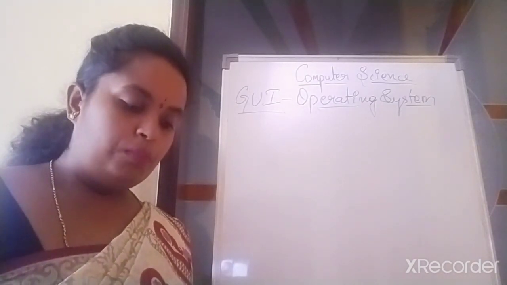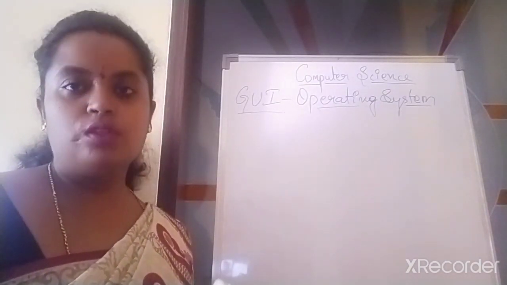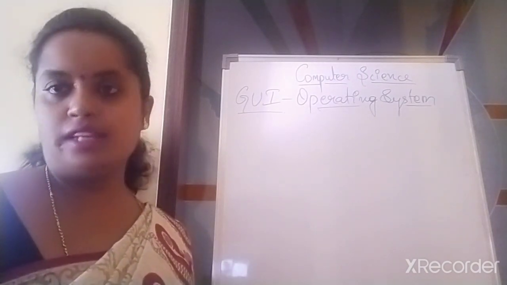Before moving to operating system, what are the things you will be understanding in this class?